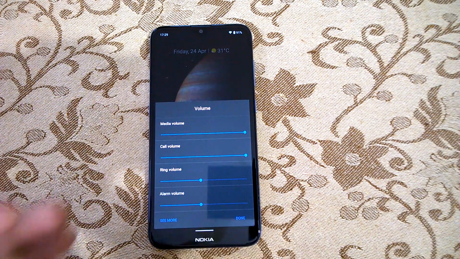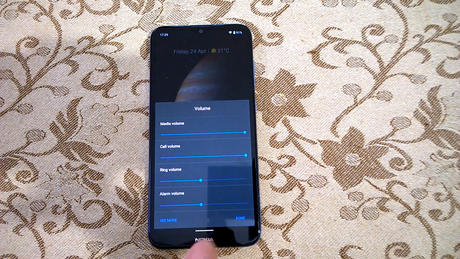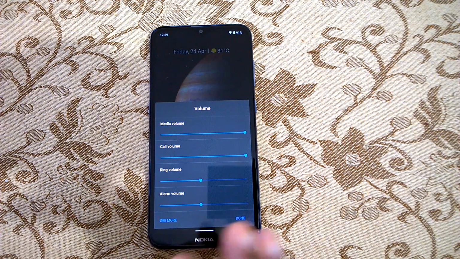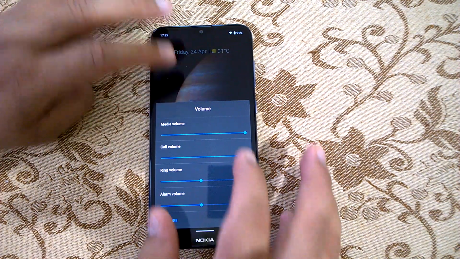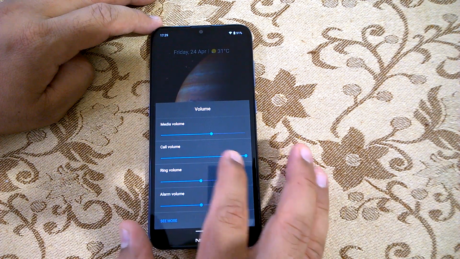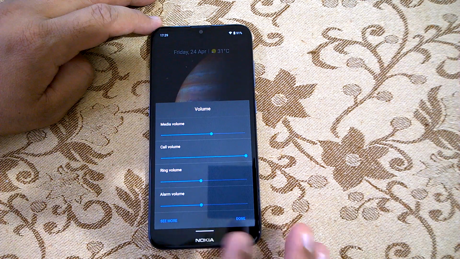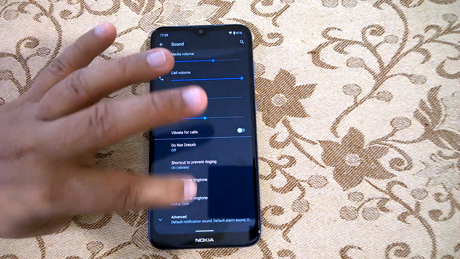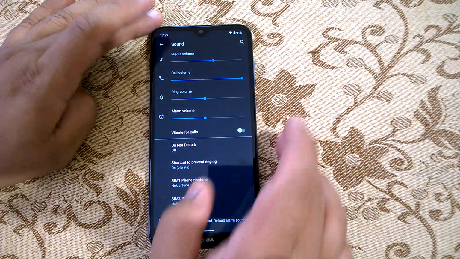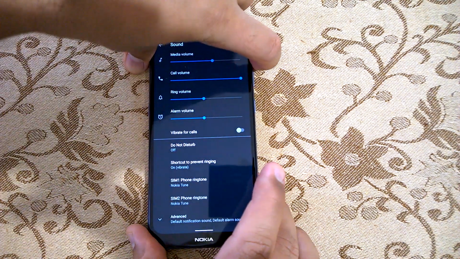It does not take you directly to the settings. This is really good. It saves you a step, because earlier if you had tapped on that, it would have taken you to the settings. But here you can just play with these settings in this overlay itself. If you want to see more, then you can go to the settings, just like Android Pie. So in a way, it saves you at least one step.